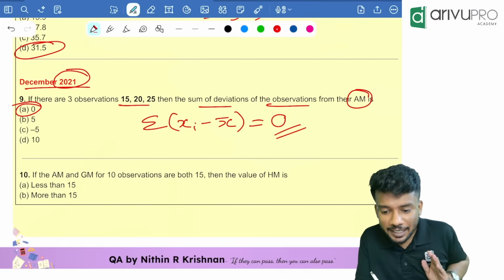Okay. So please upload all PYQ. Yes, Sudarshan, we will be doing all the PYQ stuff.